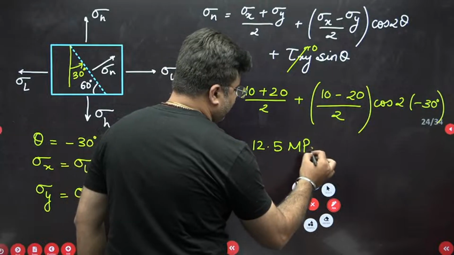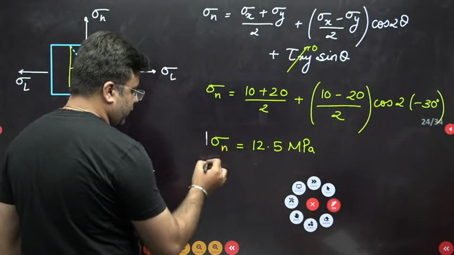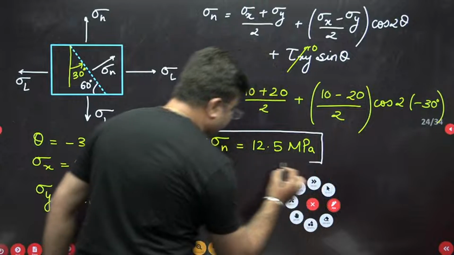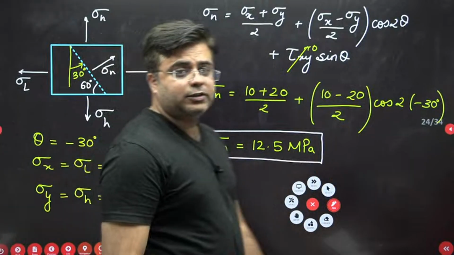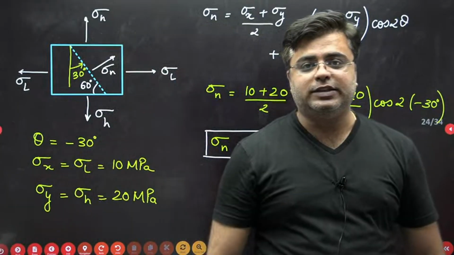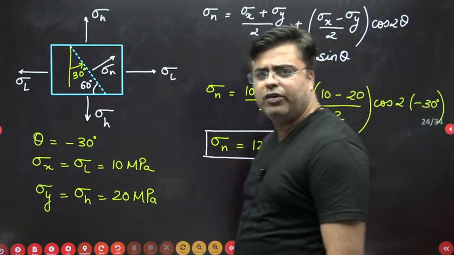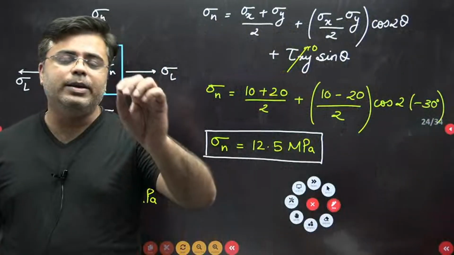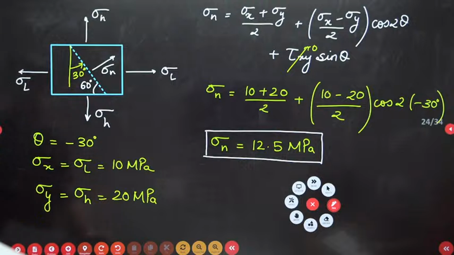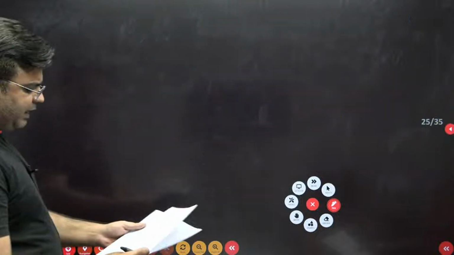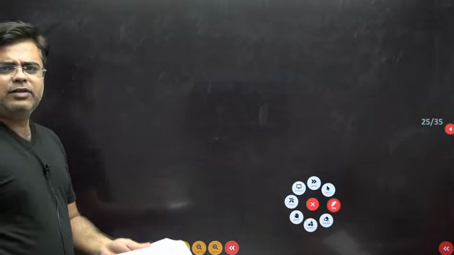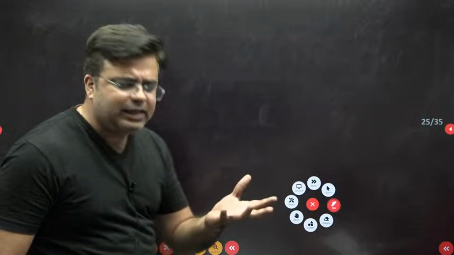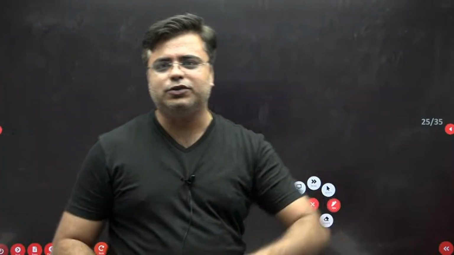Just see the level of the question, how easy the questions were. We have done more difficult questions in our smart revision and the GATE score booster series. Now coming to the next question of strength of materials. It is such an easy one that just after seeing the question you will realize, oh God, this was so easy.